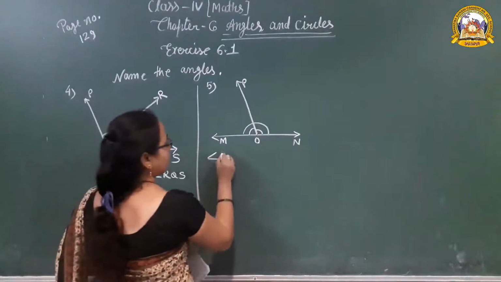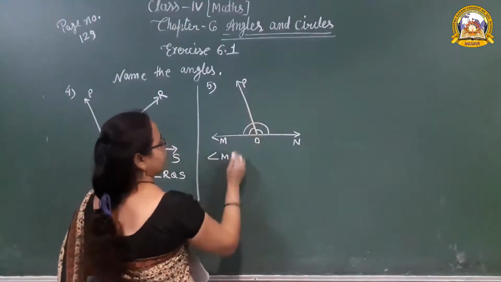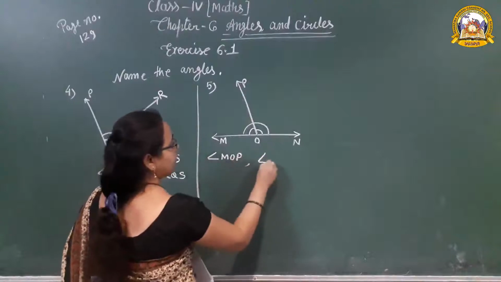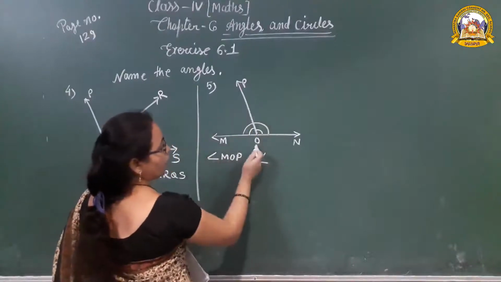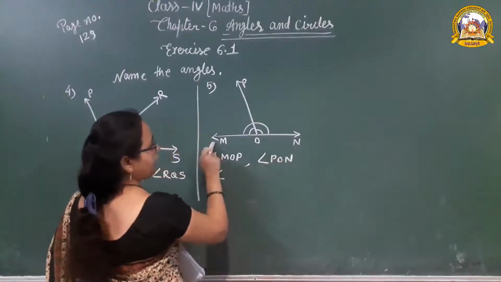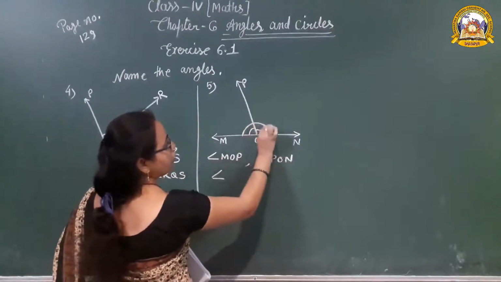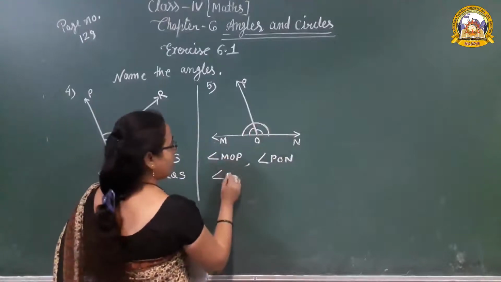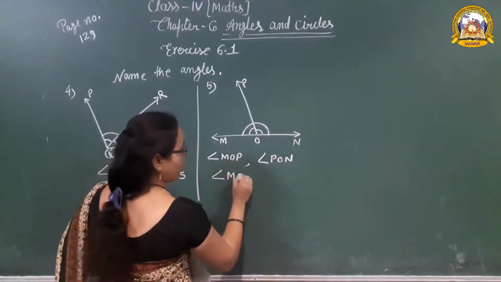And this figure also forms three angles. First angle MOP, second angle PON, and third angle MON. One full angle. Okay, MON.